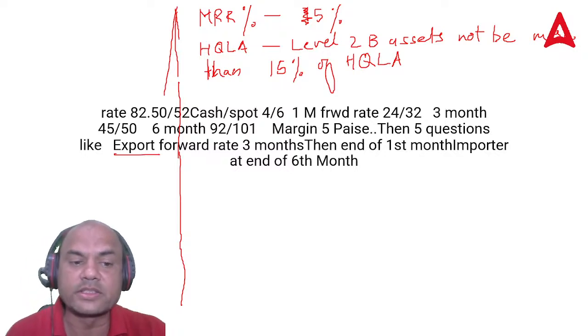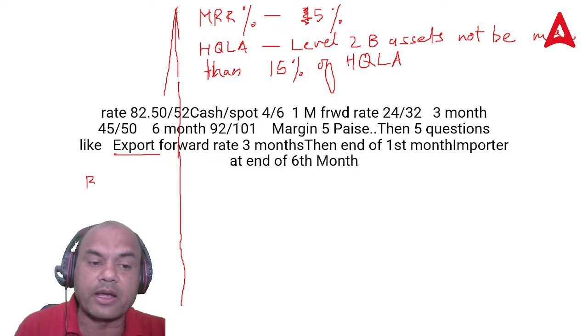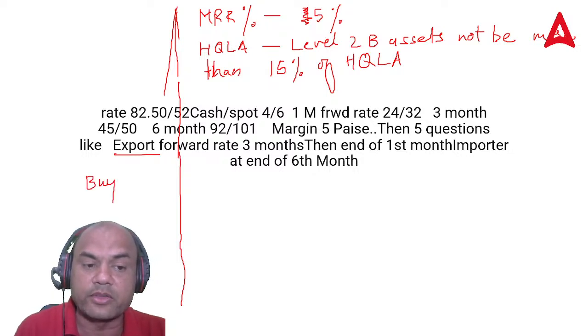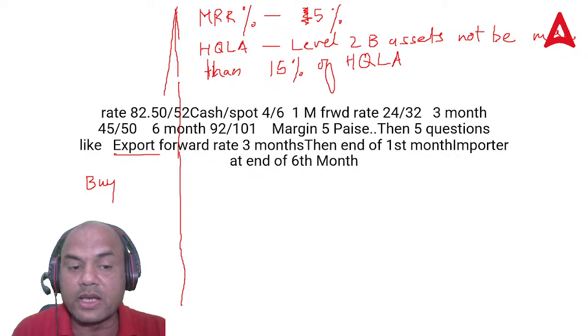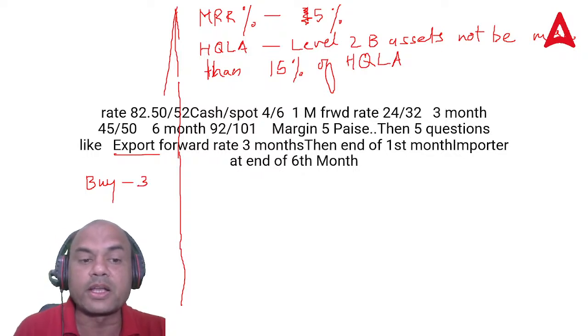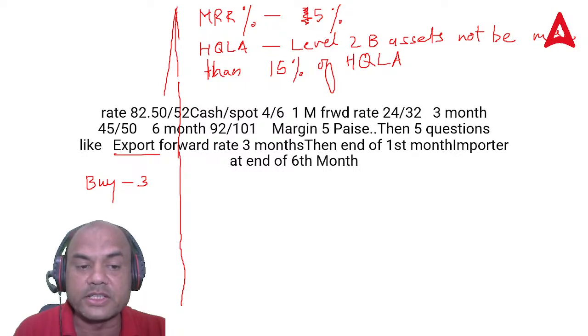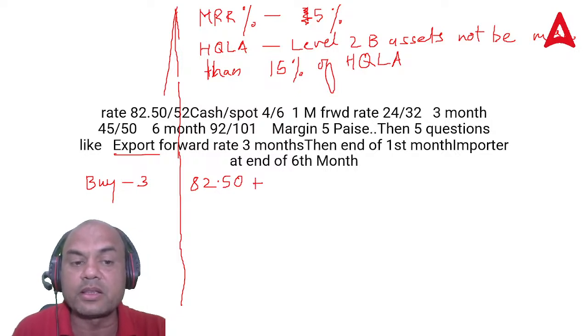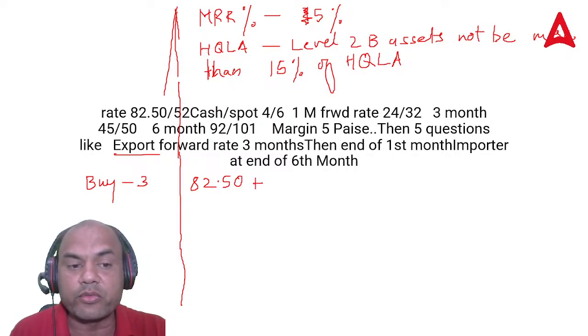Export means buy. See here, export means you'll always have the buy rate. This case study was there in the morning, so buy rate. And now we want for 3 month. 3 month means we'll take the spot. What is the spot given? Spot is given as 82.50. Plus what is the forward for 3 months? Here, third month 45 and 50. So 45 you will take 0.45.